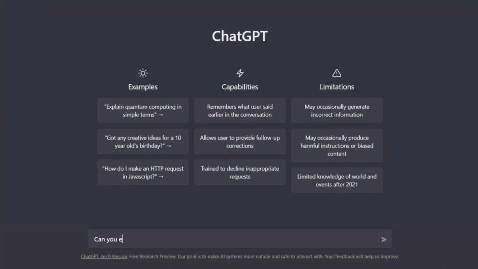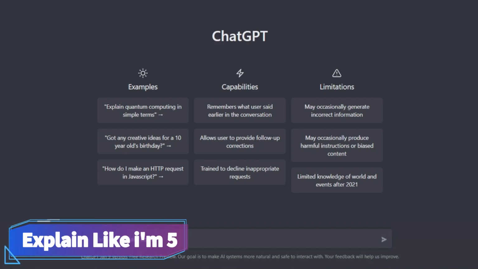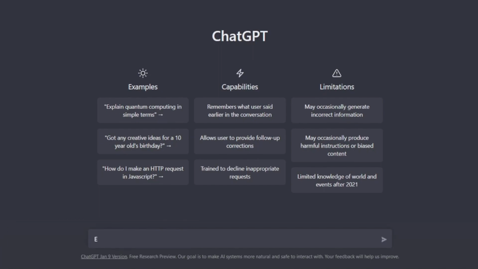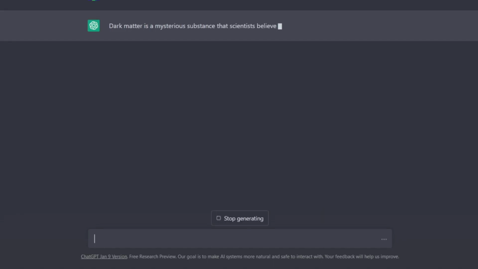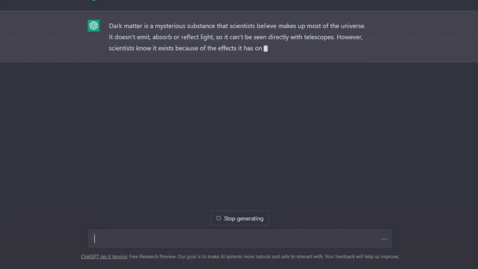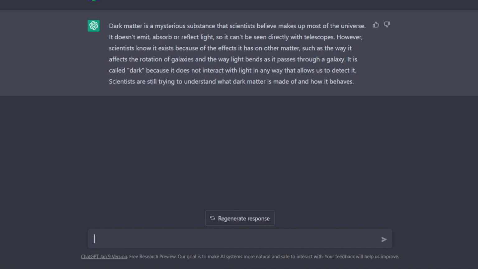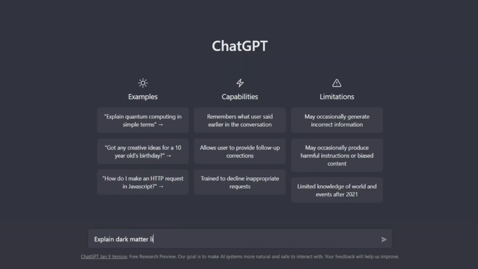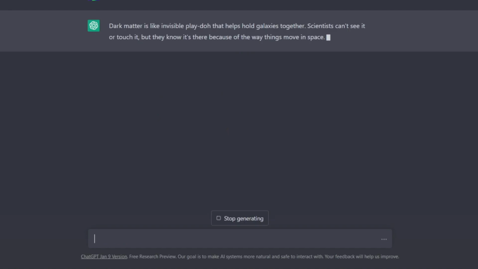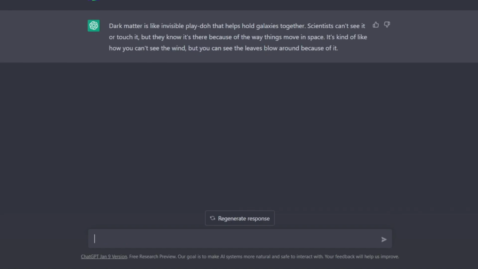ChatGPT can explain any complex theories in simple terms. For example, dark matter can be a complex theory, but you can ask the bot to explain it to you in simple terms. So, this is how a normal explanation would be. And if you ask the bot to explain it to you like you are 5, ChatGPT will just convert it to a simple story that will be easy to understand.